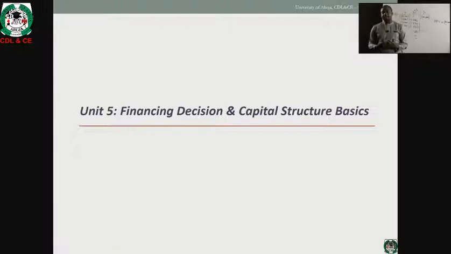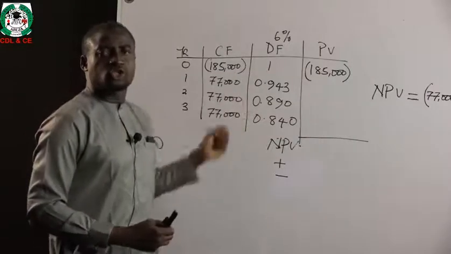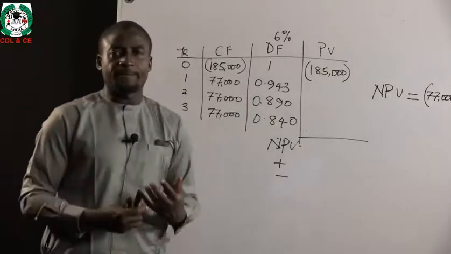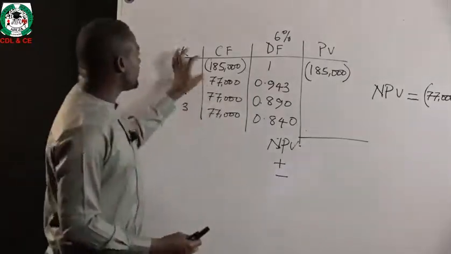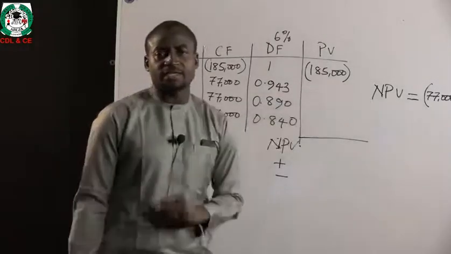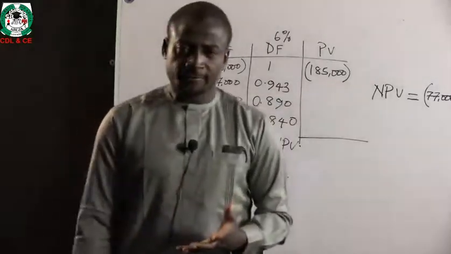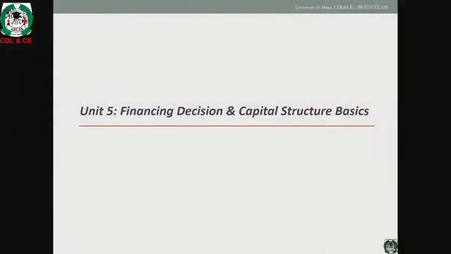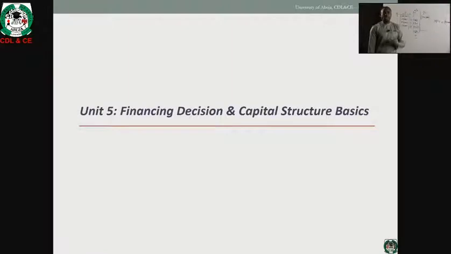After picking an investment decision, the next order of business will be to determine what will be the financing source of this investment. For instance, if we have arrived at a result that shows positive NPV and the organization wants to go ahead with the project, then the next question will be, how do they finance the project? Because we already know that this project's initial capital outlay is about $185,000. So this unit 5 on financing decision and capital structure explains how organizations mix both their own money and other people's money, which is an external source of funding, in funding projects and business opportunities.